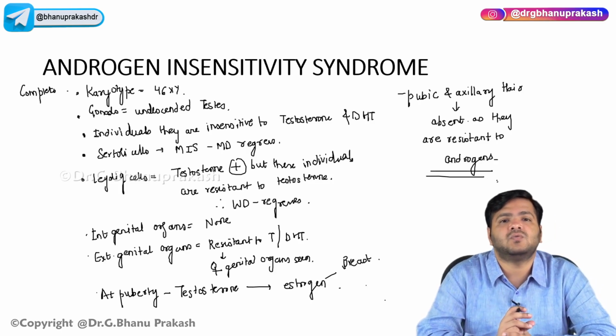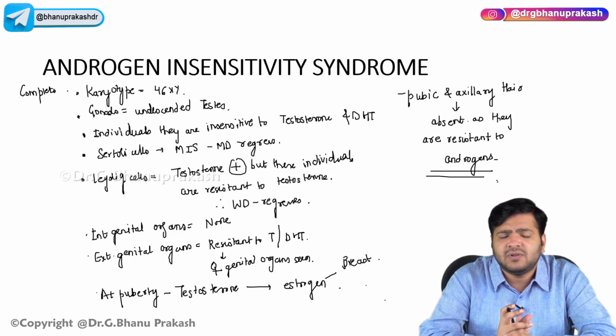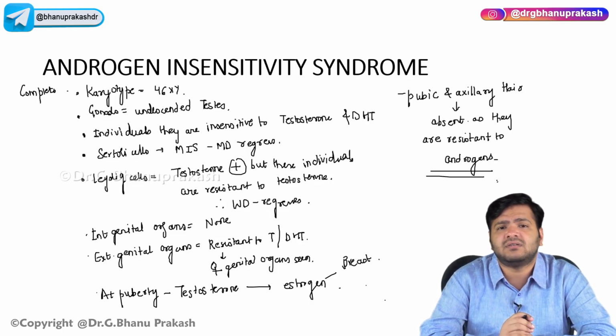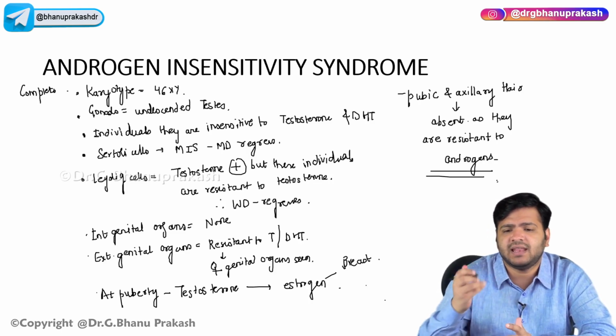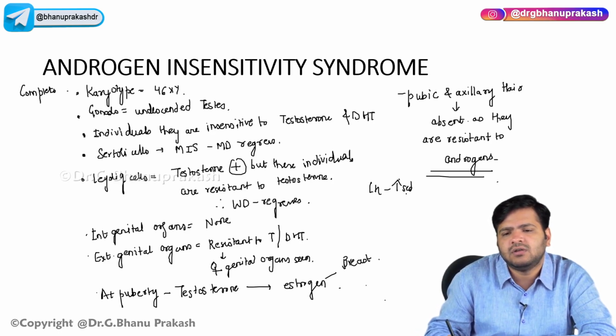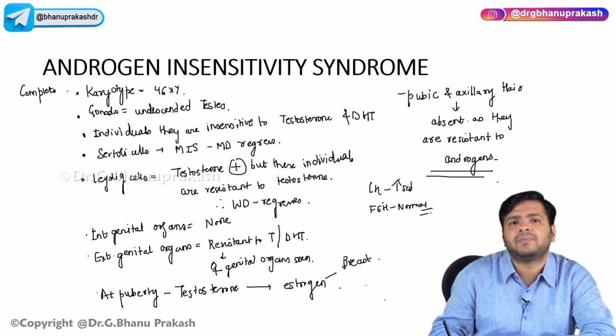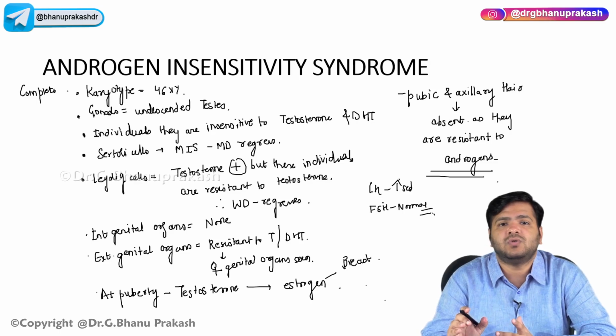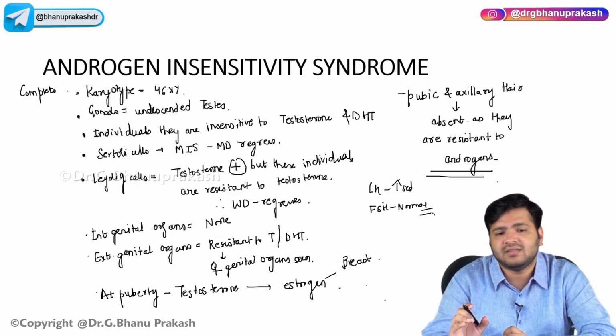LH will be increased due to resistance to testosterone, and FSH will be normal, because of inhibin secreted by the Sertoli cells, so it will be absolutely normal.